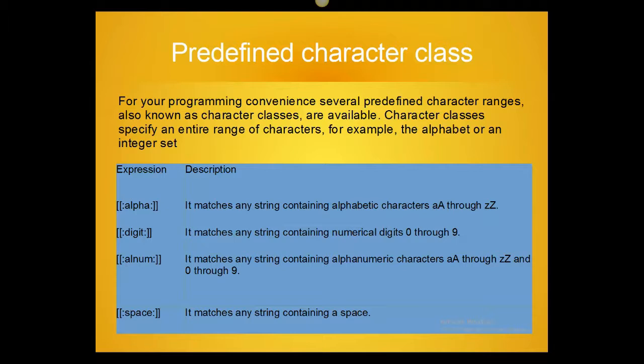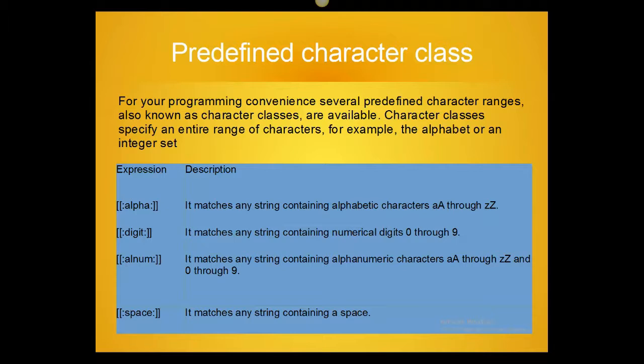If we use a single bracket, only one character will be matched, but with 2 brackets, it matches any string containing alphabetic characters like small a, capital A through small z and capital Z.